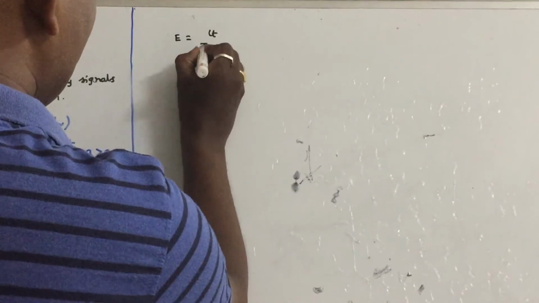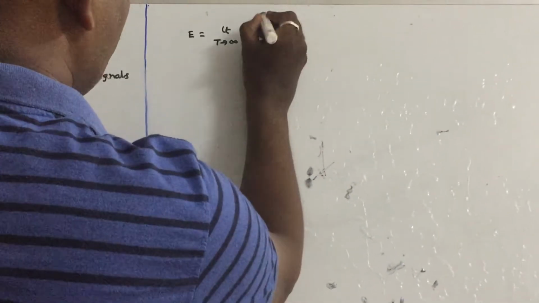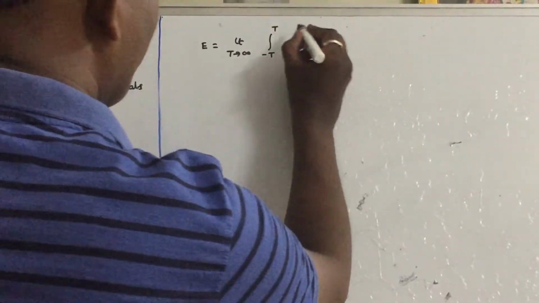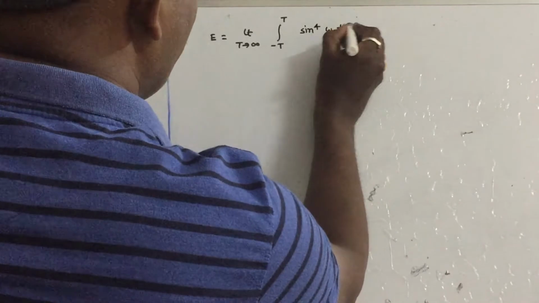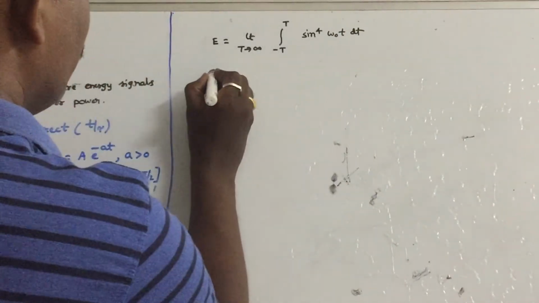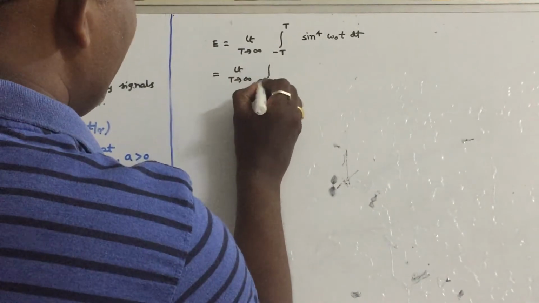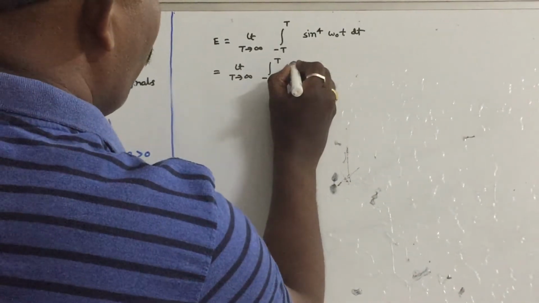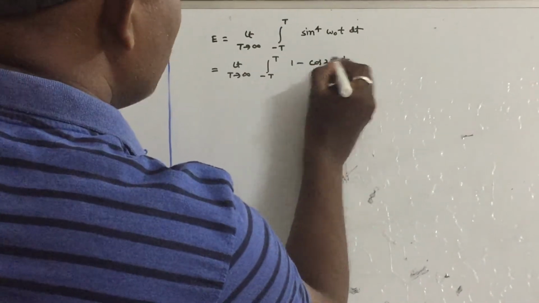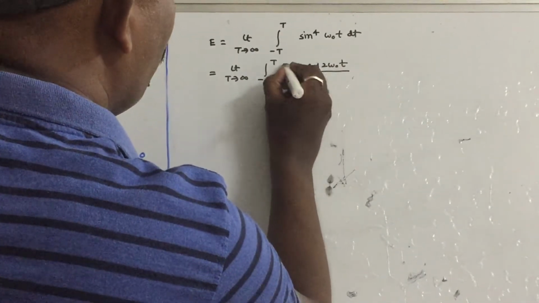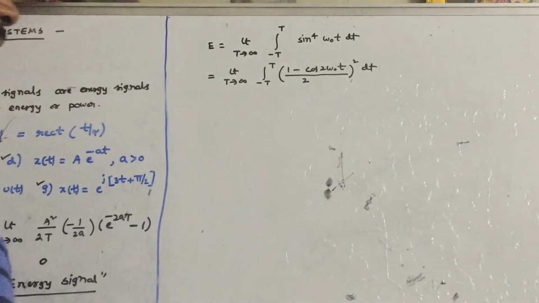E is equal to limit t tends to infinity integral minus t to t x square of t, it will become sin power 4 omega 0 t dt. So that means limit t tends to infinity integral minus t to t, 1 minus cos 2 omega 0 t by 2 whole square dt.